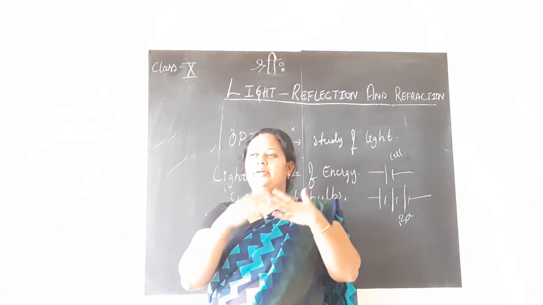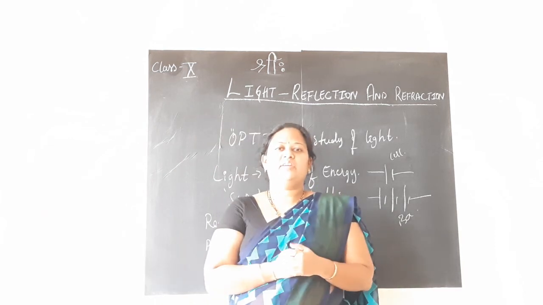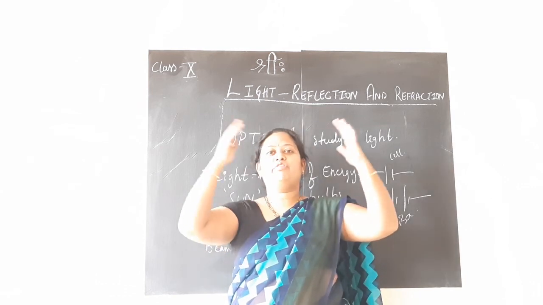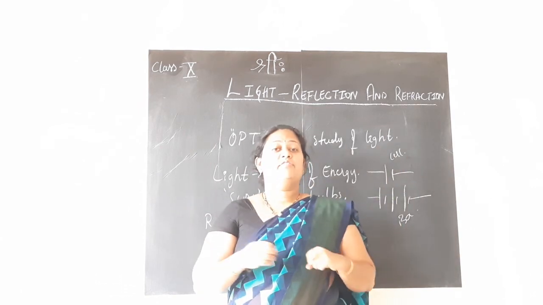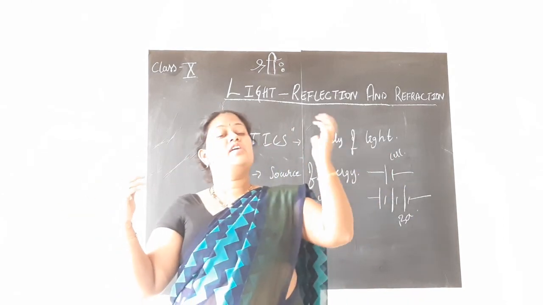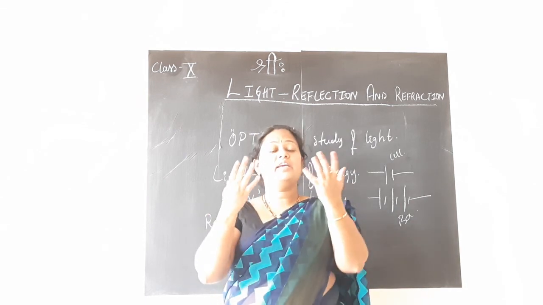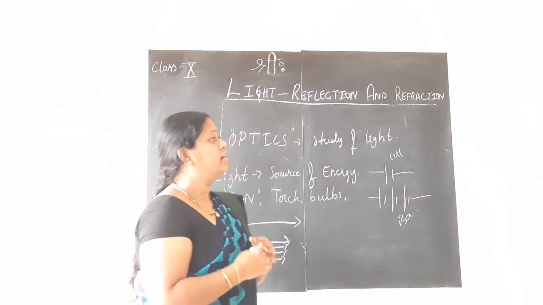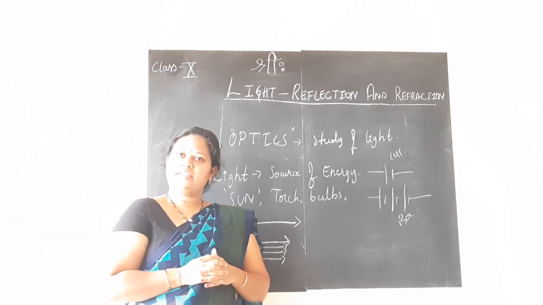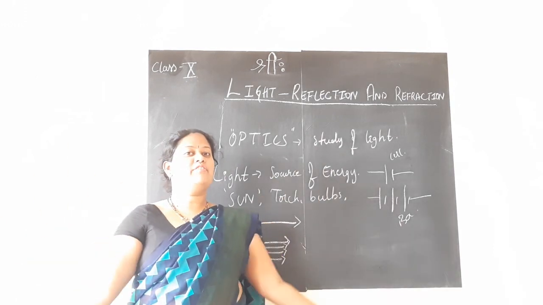There are various things about light that we see around us. Recently you have finished with the Deepavali festival, isn't it? It's called the festival of lights. Why? When you burn the crackers, the beautiful rockets, flower pots, everywhere you see light. And all of us light the lamps in front of our house. It's called the festival of lights. And the twinkling of stars in the night sky is so beautiful. There also the light is present. Sunlight you know, moonlight you know, and of course the beautiful formation of the rainbow.